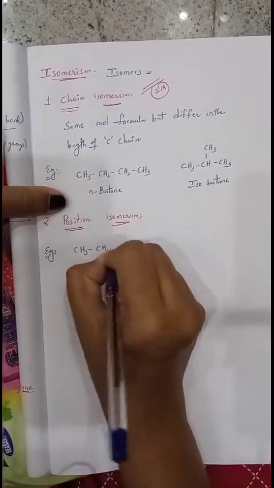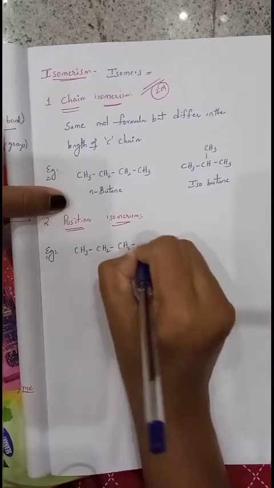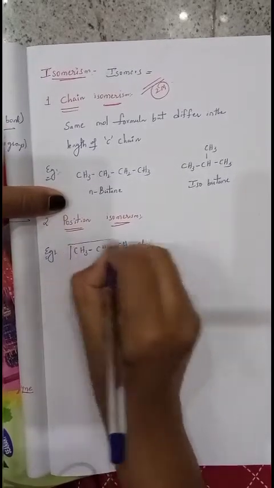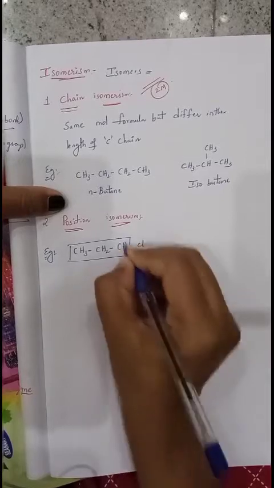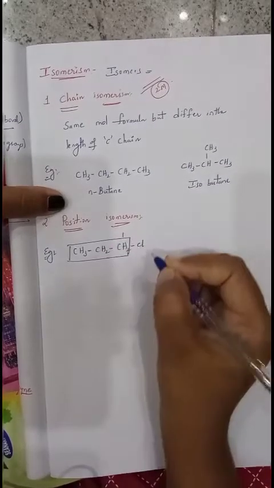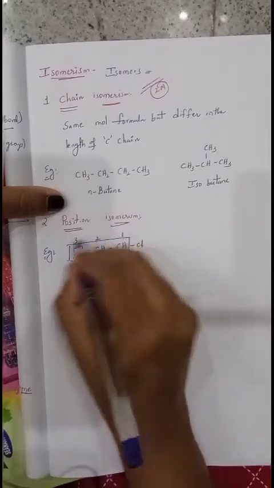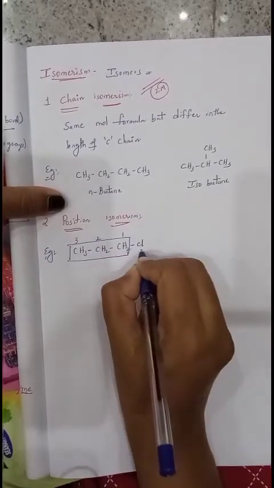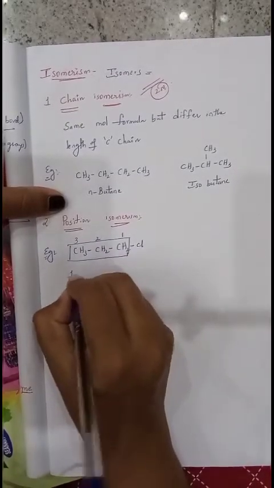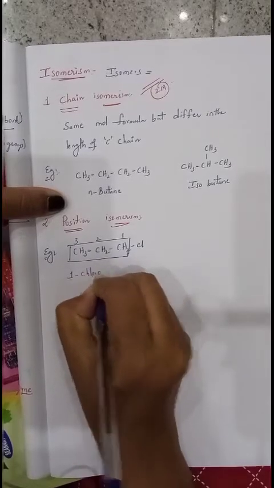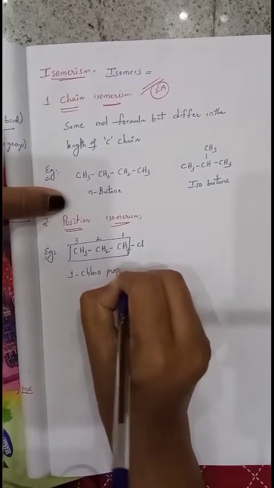CH3, CH2, CH2, Cl. Now this is the parent chain; only the carbon chain we want to consider. The carbon containing the substituent gets the first number. First, second, third. This is propane. The first carbon contains chlorine, so we can call it 1-chloropropane.